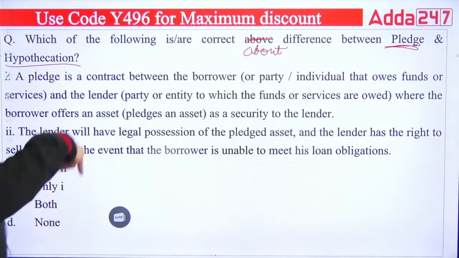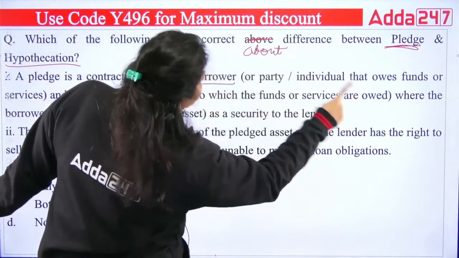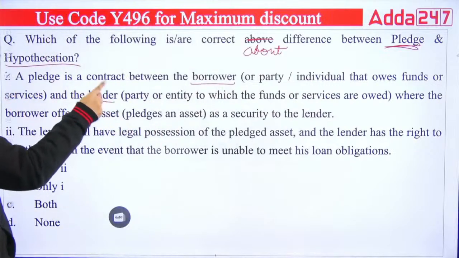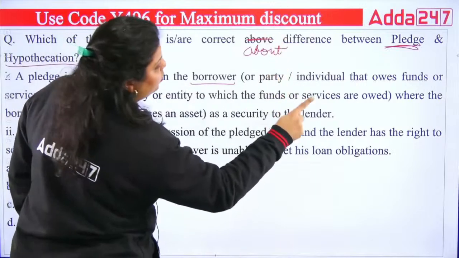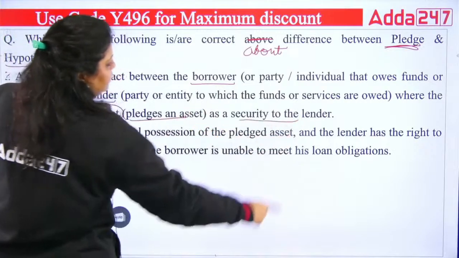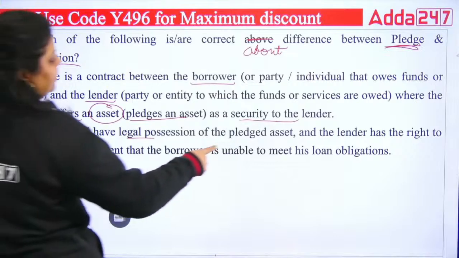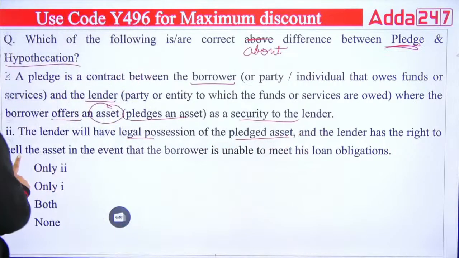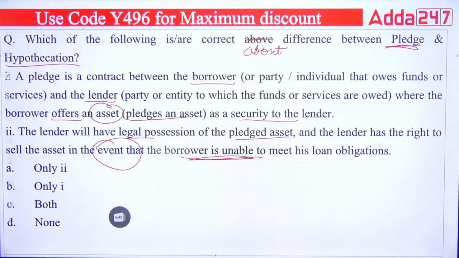Let's see. First is saying a pledge is a contract between the borrower, the party or individual that owes funds or service, and the lender, the party or entity to which the funds or service are owed. That's true. Here the borrower offers an asset as security to the lender. Second is saying the lender will have legal possession of the pledged asset, and the lender has the right to sell the asset in the event that the borrower is unable to meet his loan obligations.